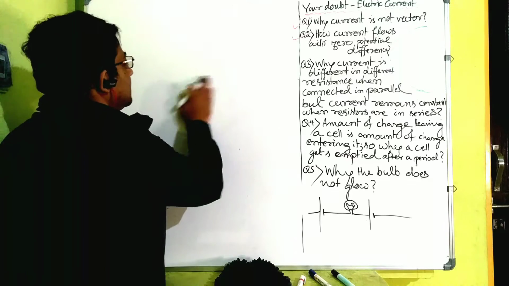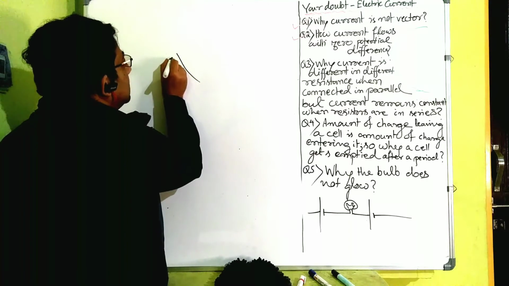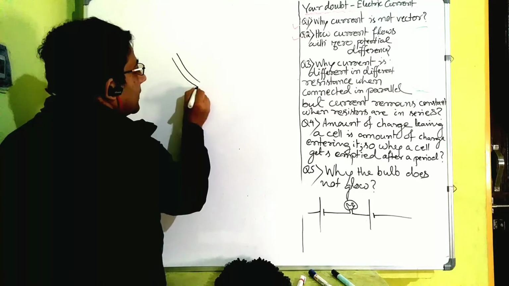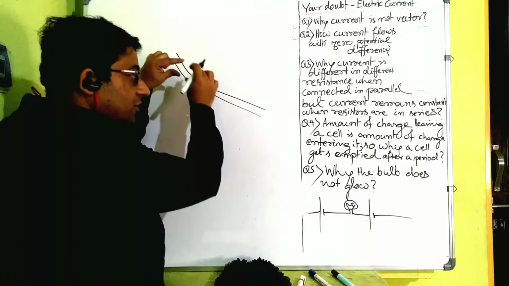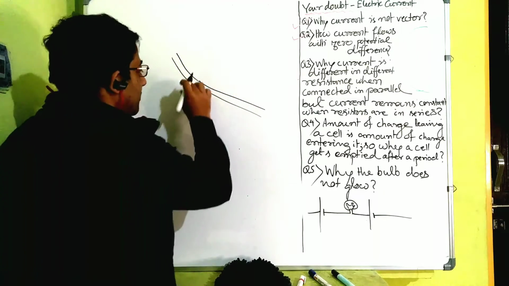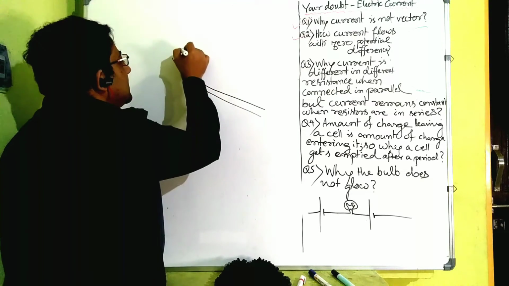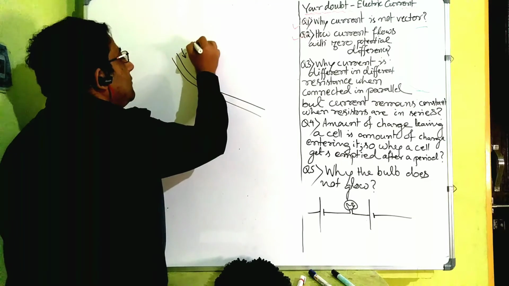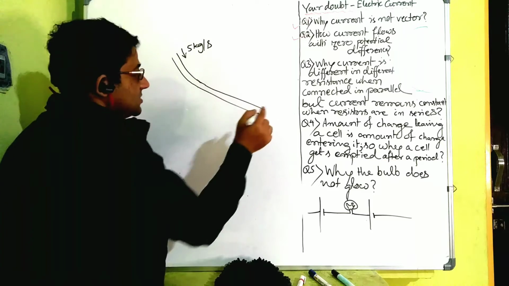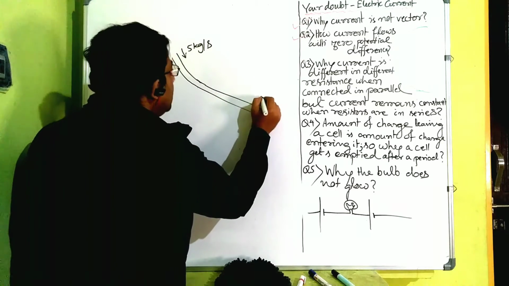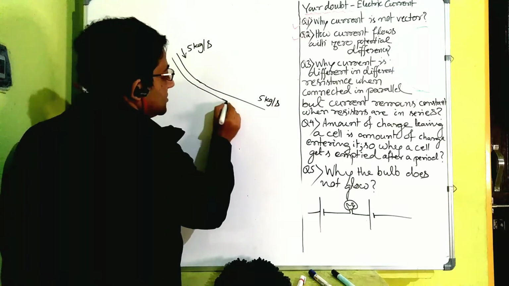Again, consider an example of water flowing in a tube. Let us say water is flowing in a tube like this, from higher potential to lower potential, and the water tube is of a uniform cross sectional area. Now here, let us say water flowing is 5 liters per second. 1 liter is 1 kg, and that same water is flowing. It's 5 kg per second of water rushing past the tube.